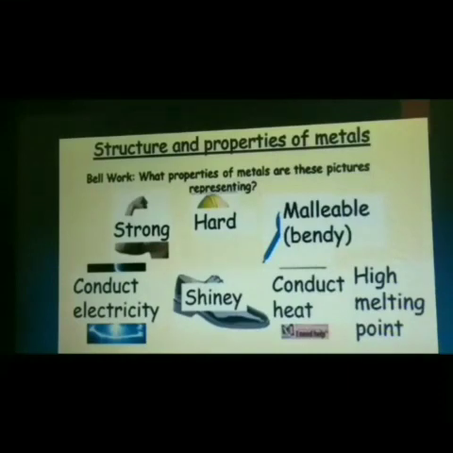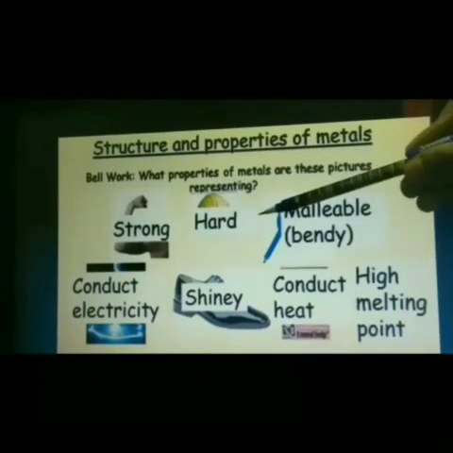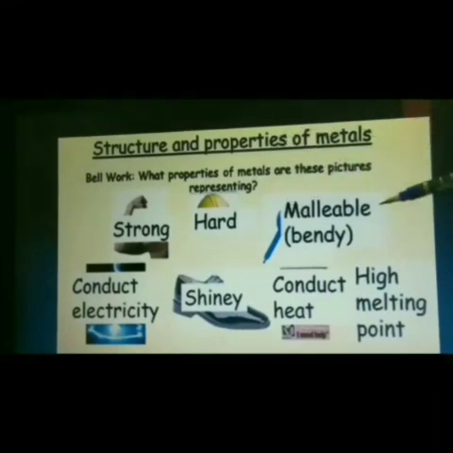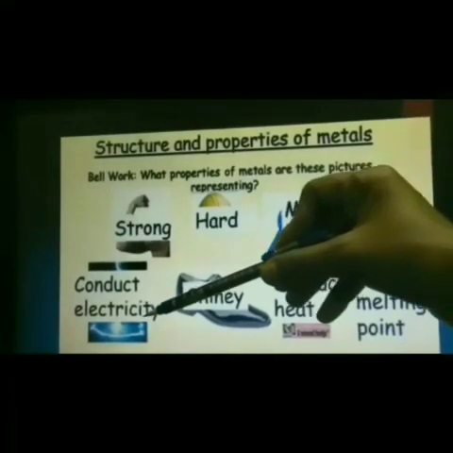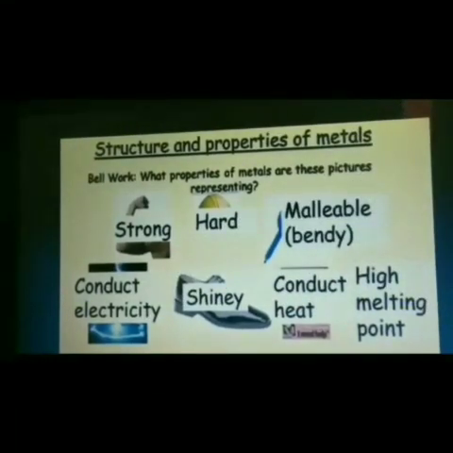So, the properties of metals are, they are highly strong, they are highly hard, and they are malleable. And will they allow current to pass through or not? For example, in your home, we use copper wire, because copper is a metal. So, copper allows current to pass through.